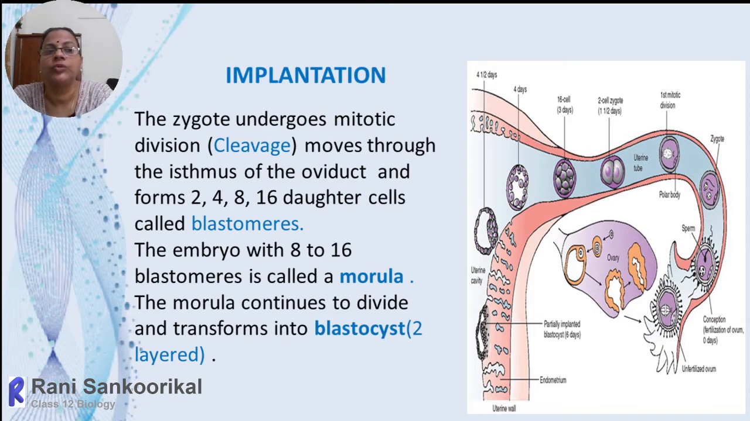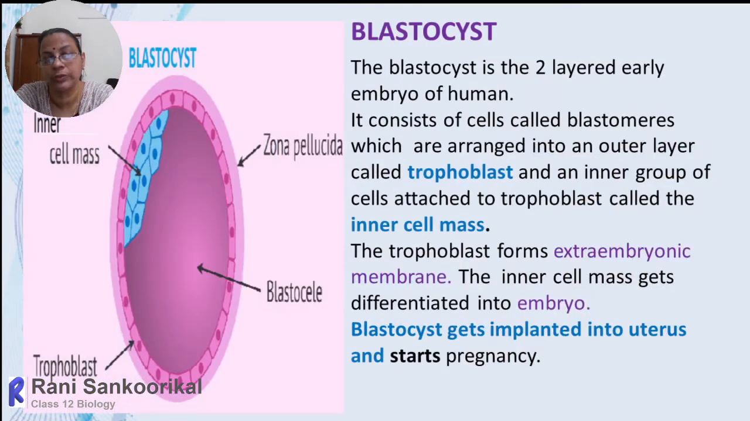It will follow the 2-celled, 4-celled, 8-celled, and 16-celled stages. The 8 to 16-celled stage is called the morula. The morula slowly moves, and as it proceeds with its cleavage, it is called the blastula. The blastula stage is a two-layered condition, trophectoderm and inner cell mass, enclosing a cavity called the blastocoel. Even in the blastocyst stage, the zona pellucida is still present. And it is in this blastocyst stage that implantation takes place.